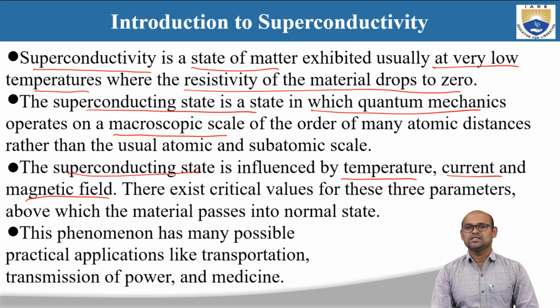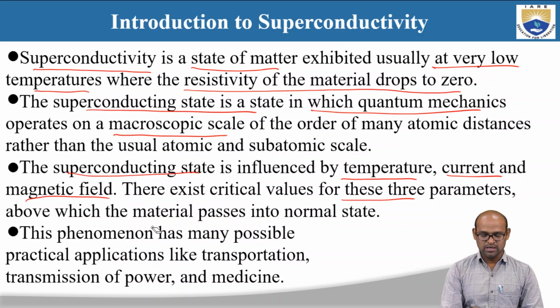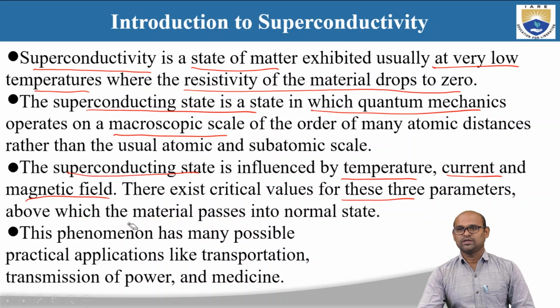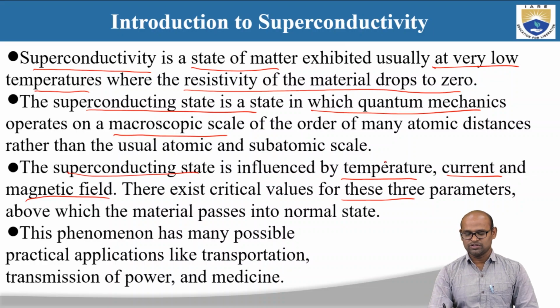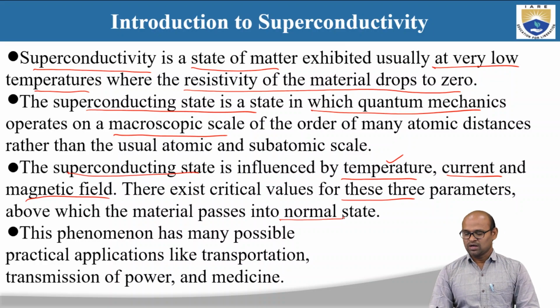There exist critical values for all these three parameters, above which the material passes into a normal state. Above a certain value of temperature, the material loses its superconducting state and goes into a normal state. Similarly, current has a critical value: above some value of current, the superconducting state will be lost.